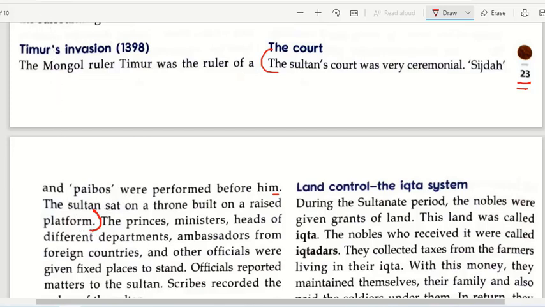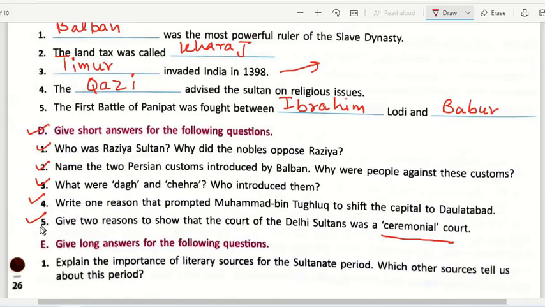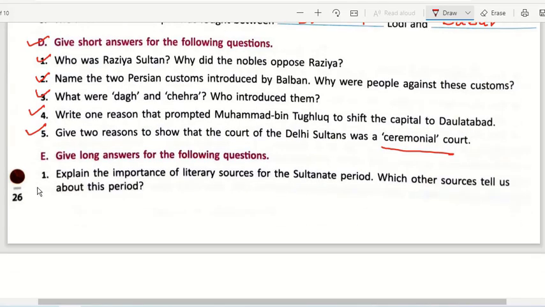Okay, that is the end of this section D, that is short answers. Now we move on to section E. Give long answers for the following questions. Now question number 1 says: explain the importance of literary sources for the Sultanate period. Which other sources tell us about this period? Now it is asking about literary sources.